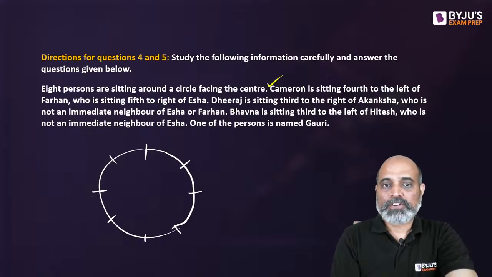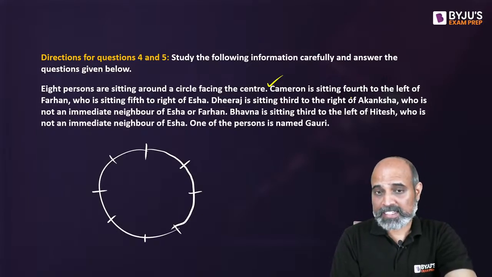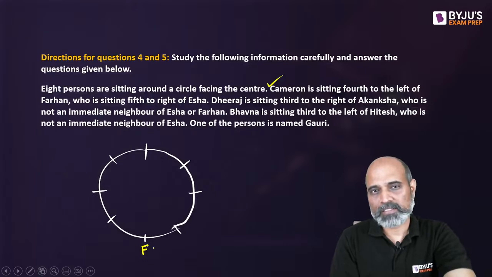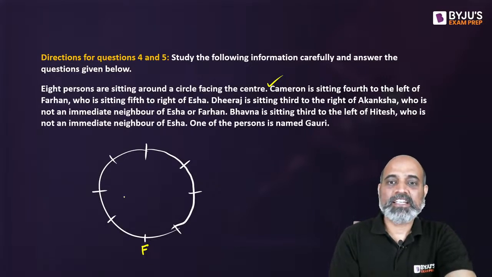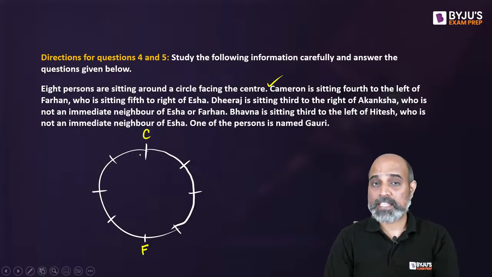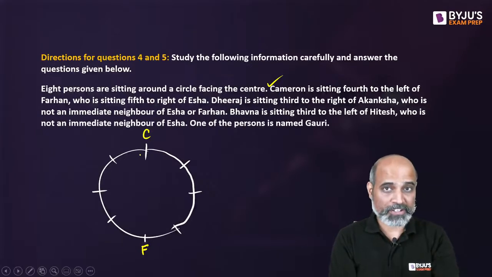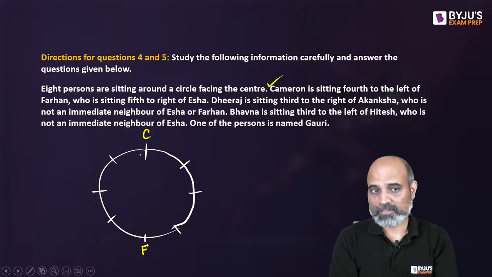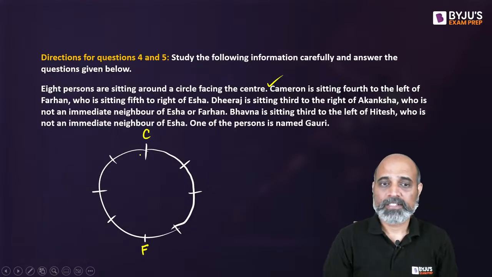Now, first statement says, C is sitting fourth to the left of F. So where is F? Either put it anywhere, doesn't matter. Now C is sitting fourth to the left, first, second, third, fourth. In the case of 6 people, third to the left was diametrically opposite. So 8 people, fourth to the left or fourth to the right will be diametrically opposite. That's exactly what we get here, right?